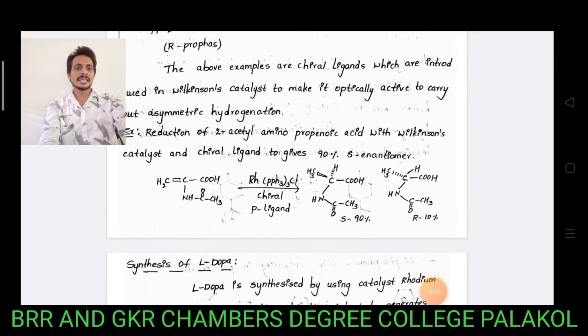It is a hydrogenation reaction, which normally gives equal amounts of R and S isomers. But in this reaction, you are using a chiral phosphine ligand. The chiral phosphine ligand easily differentiates the prostereogenic center, then it gives the corresponding unequal amounts of enantiomers: S is 90%, R is 10%. It is one example in the asymmetric synthesis of L-DOPA.